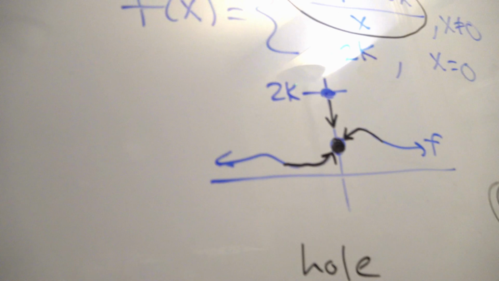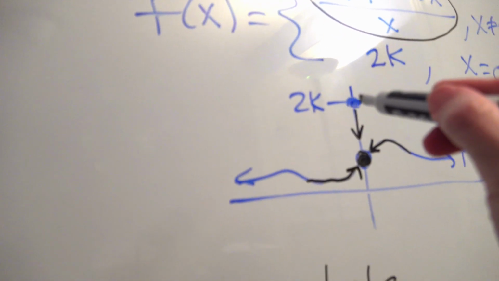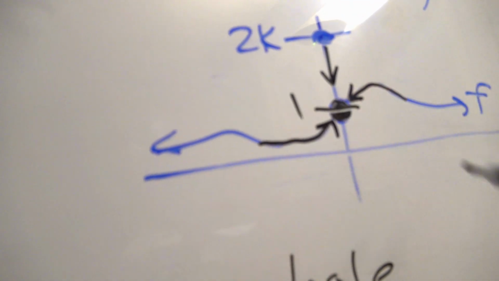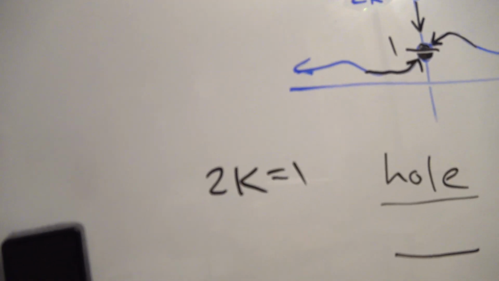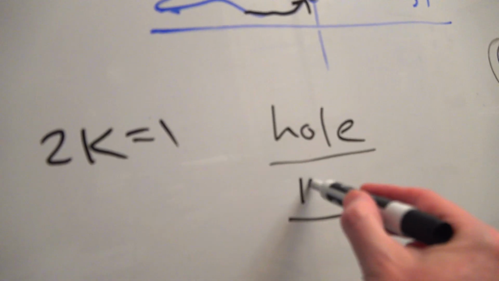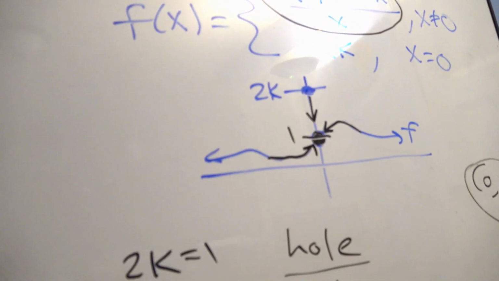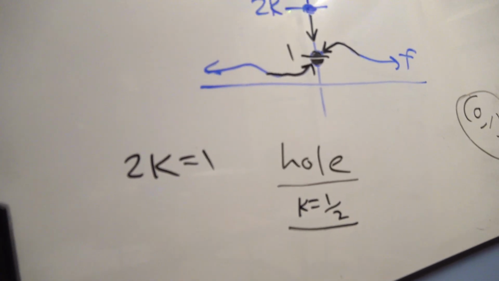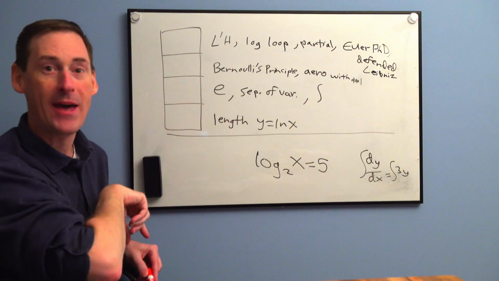Well, guess what? If 2k is the y-coordinate up there, but I really want, what was the y-coordinate? 1? Isn't that really (0, 1)? If I want 2k to equal 1, divide both sides by 2, the answer is k equals 1/2. That's all you have to do. Just plug in the number that makes that scoot down and close up the hole. Now you have a continuous function. Problem solved.